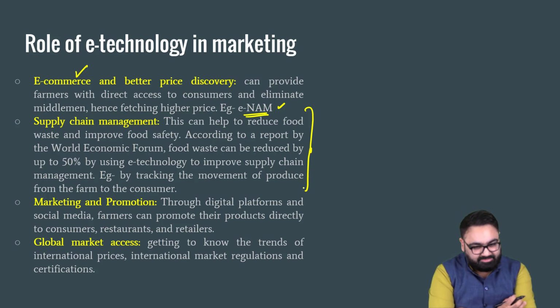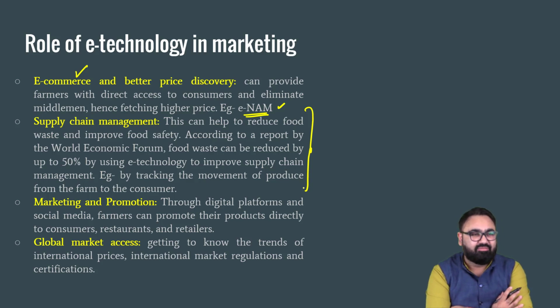Just imagine this. Farmers that are growing vegetables or fruits all have a specific life, right? They're all perishable items. If they are not consumed within a few days, obviously they will go bad. Now this becomes problematic because when the farmer goes to sell, let's say, some fruit in the market, the buyer knows that if I don't buy this from the farmer, after 2 days he will be under a lot of pressure to sell, because the fruit will go to waste. So we'll have to sell.